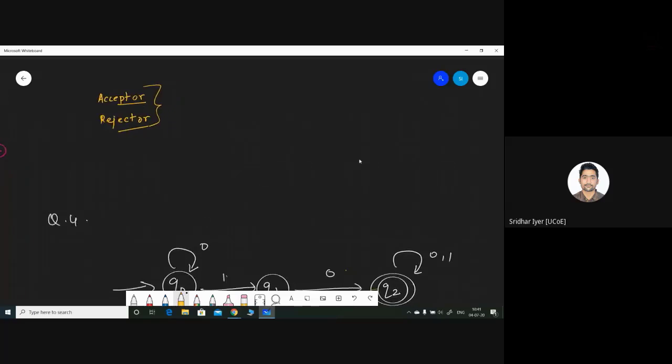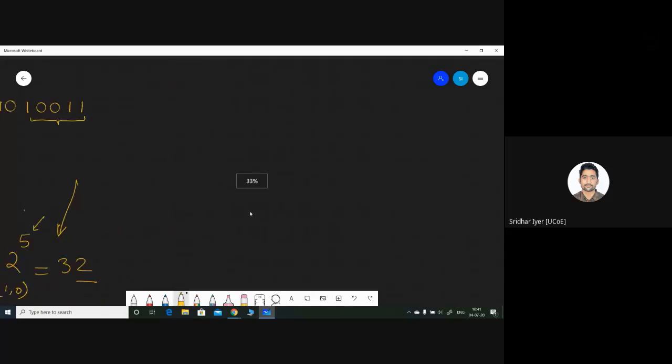So this was all about DFA or FA or FSM. But now the machines which we are going to learn are going to give me some kind of output. What do we mean by an output? For example, a calculator. A calculator is not bothered about the state in which you are present.